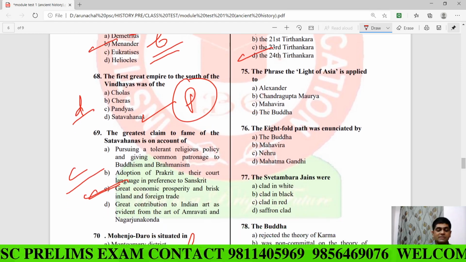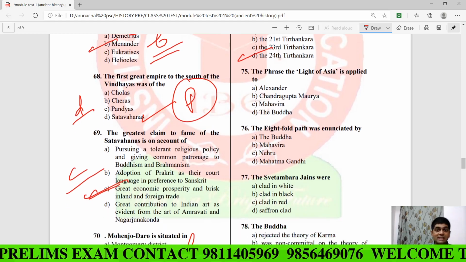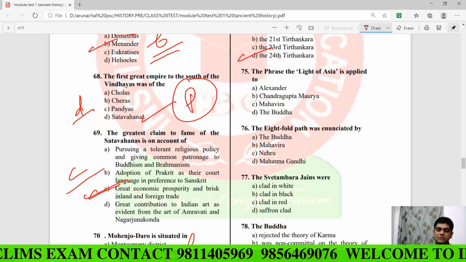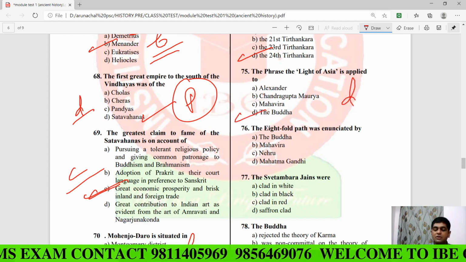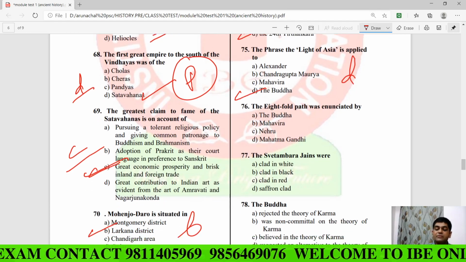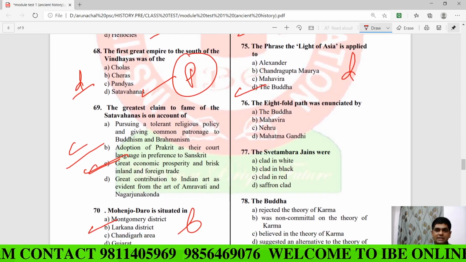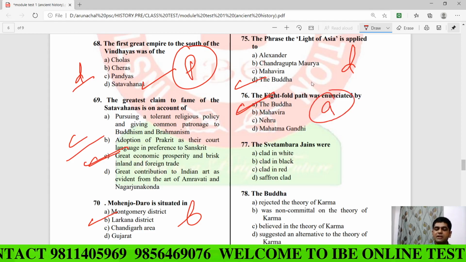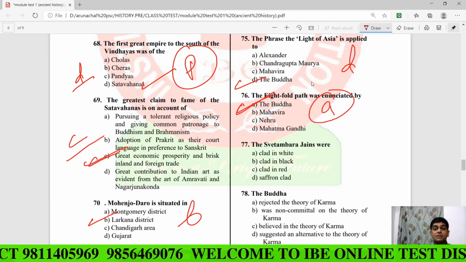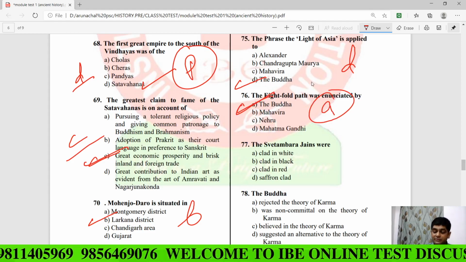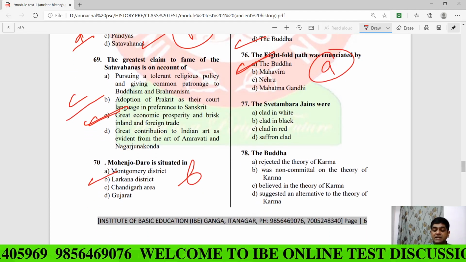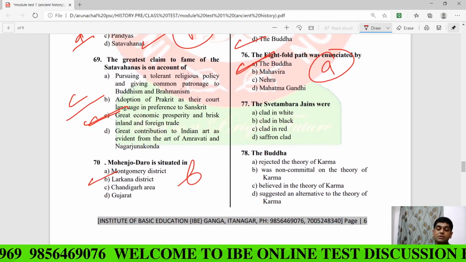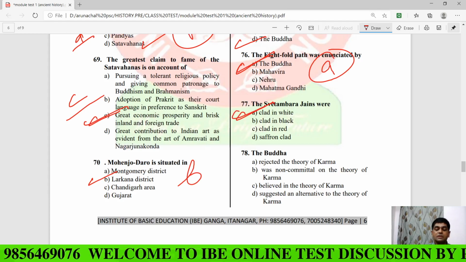The question number 75 is very important. Who is called the light of Asia? The Lord Buddha. The Eightfold Path is enunciated by, easy question, Gautam Buddha. So if you want to attain nirvana, then you must follow the Eightfold Path. The Svetambar Jainas, what do they wear? White cloth. Clear?